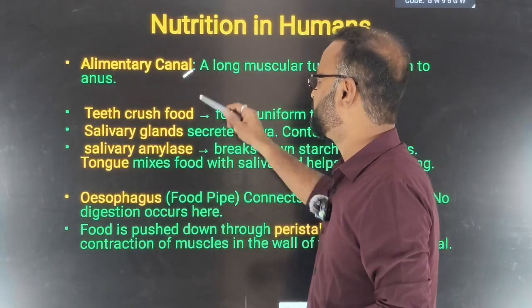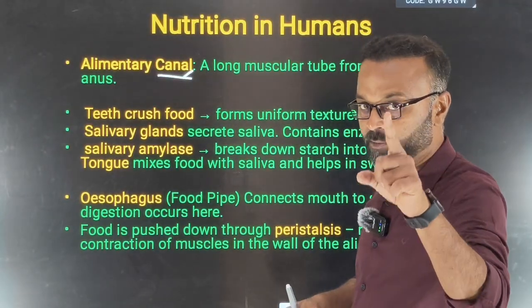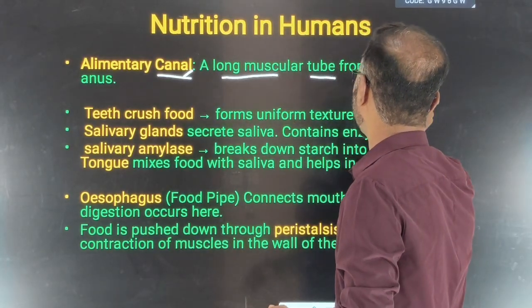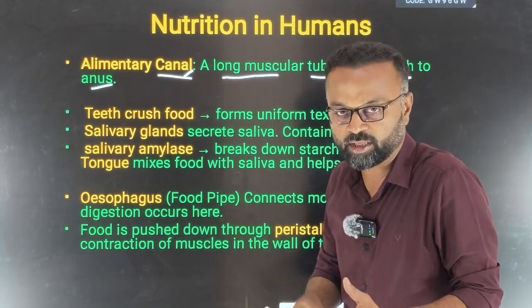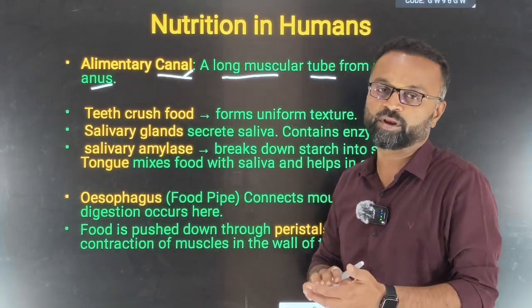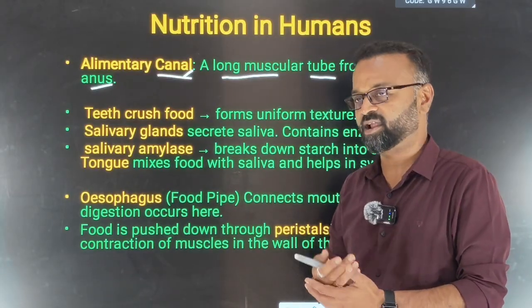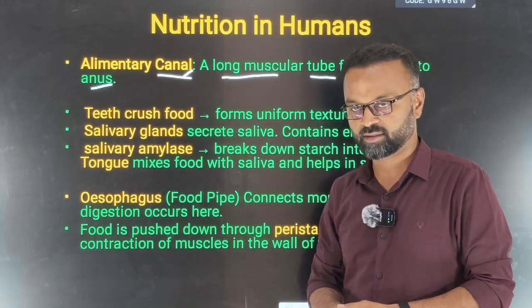That single passage we call the alimentary canal, a long muscular tube from the mouth to the anus. This long muscular tube has many different parts, like the esophagus, stomach, small intestine and large intestine, but it is a single passage from the mouth to the anus.